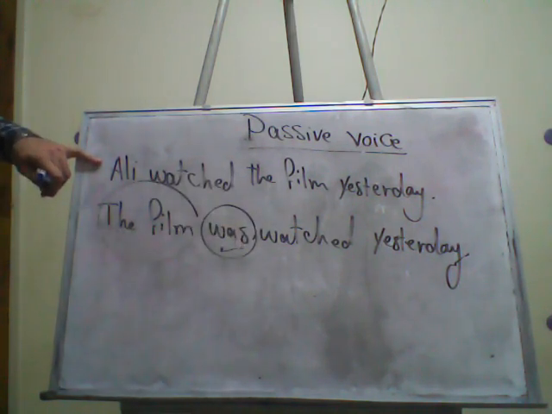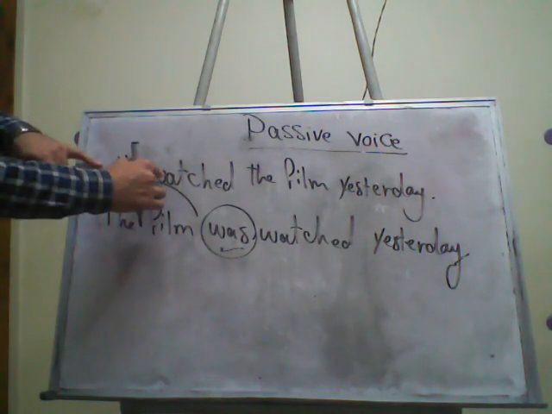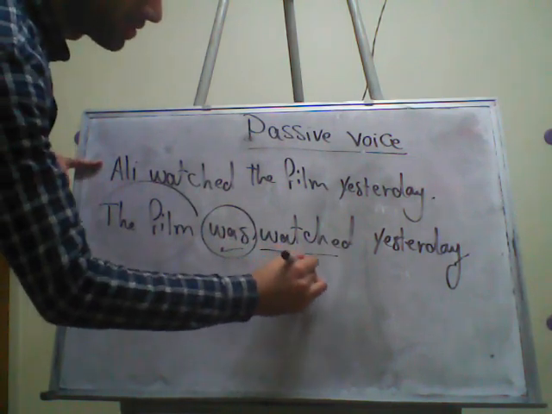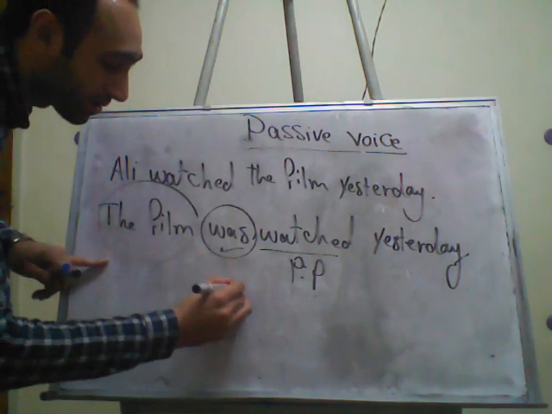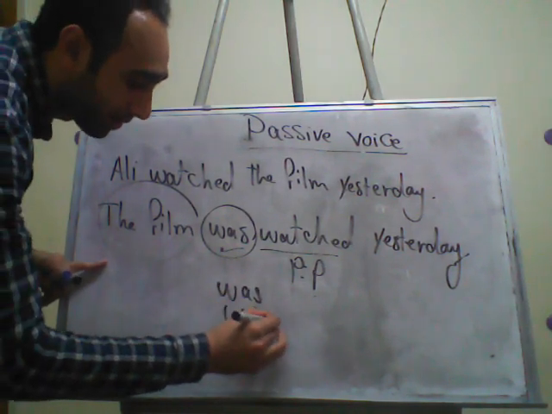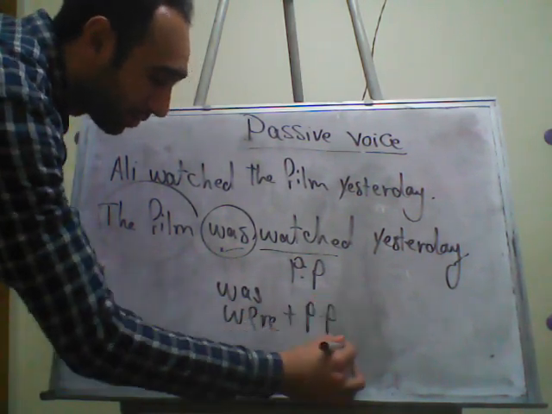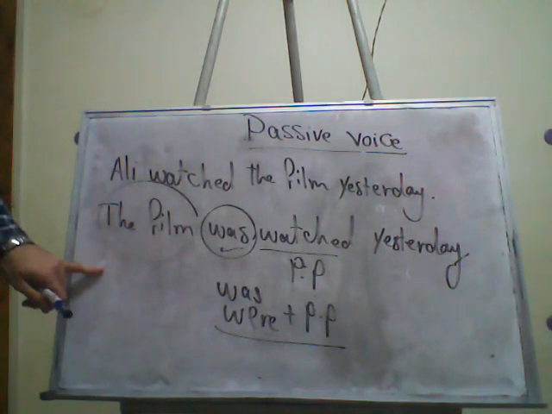This word refers to the past, and it refers to the past simple with the past participle here. So the structure with was or were plus past participle refers to the past simple only.